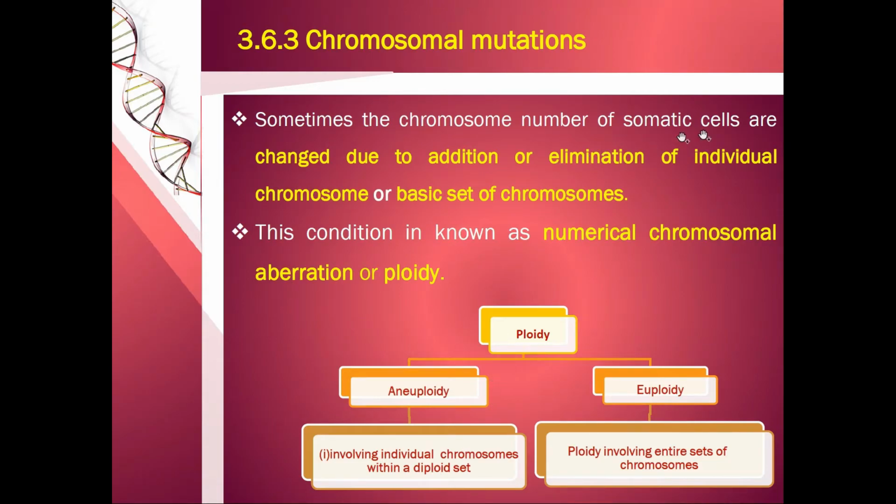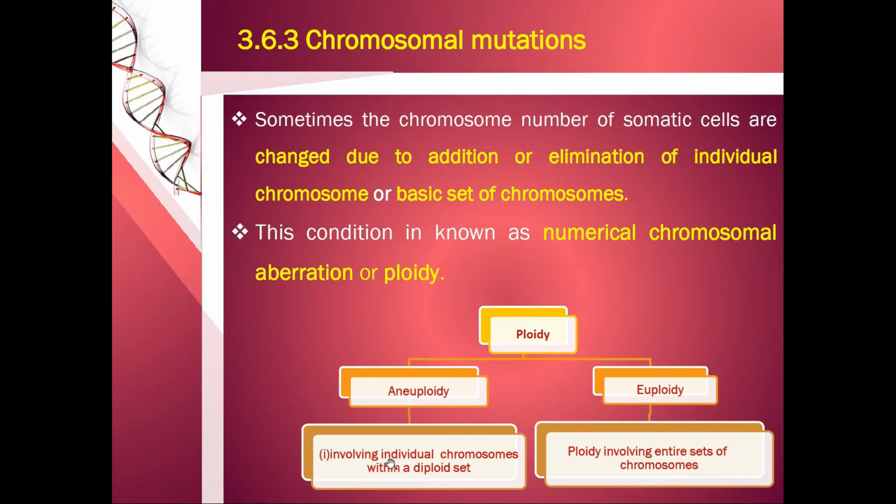Sometimes the chromosome number of the somatic cells is changed due to the addition or elimination of individual chromosomes or of the basic set of chromosomes, and this condition is known as numerical chromosomal aberration or ploidy. This ploidy can be of two types: aneuploidy and euploidy.